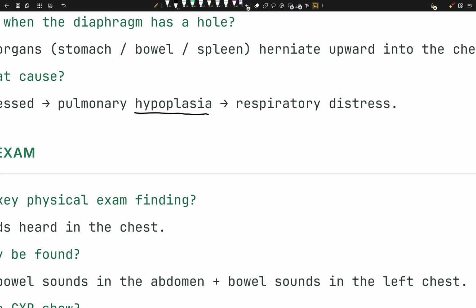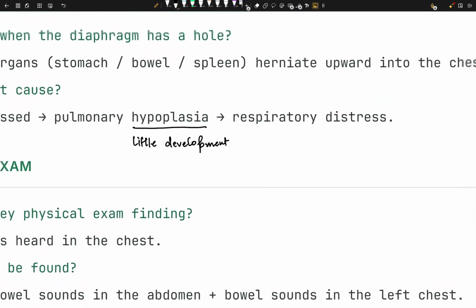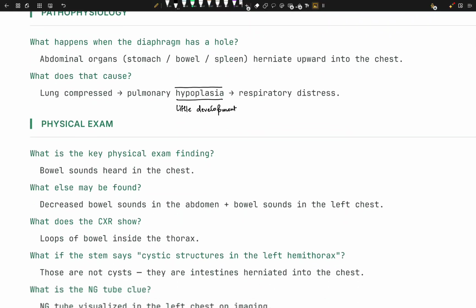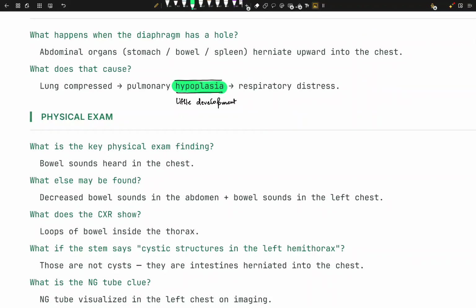So hypoplasia is simply little development, right? Well, there are other terms. Agenesis is when the organ never forms. Hypoplasia is when the organ forms, but it's little in size. Atrophy is something else. Atrophy is when the organ was normal, but then it shrinks later because of some blood supply problem. Okay, that is atrophy for you. So we have hypoplasia of the lungs, right?